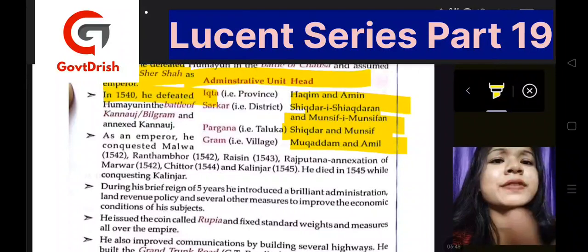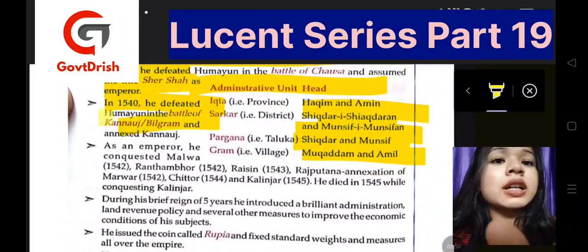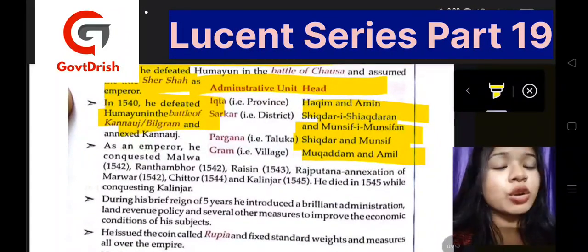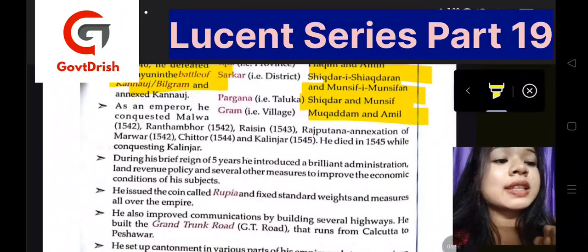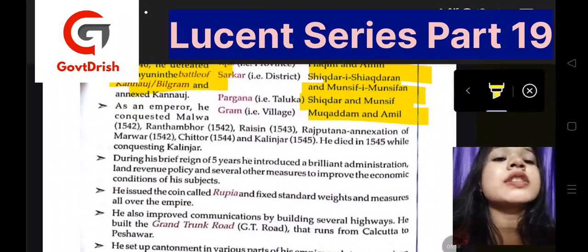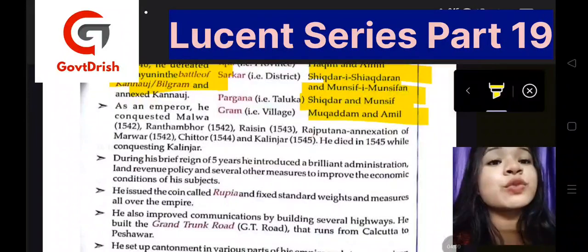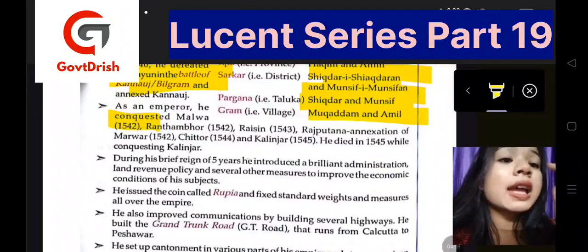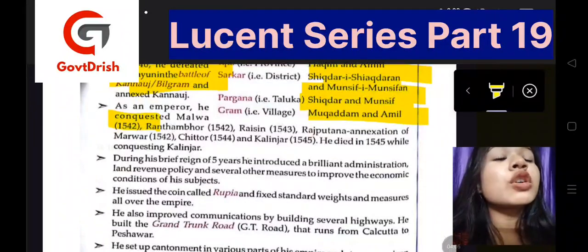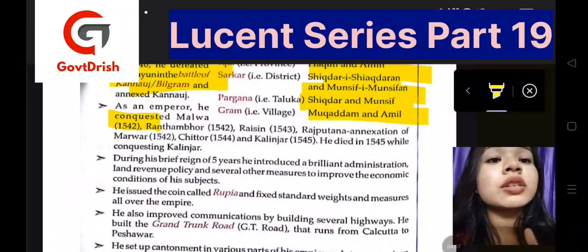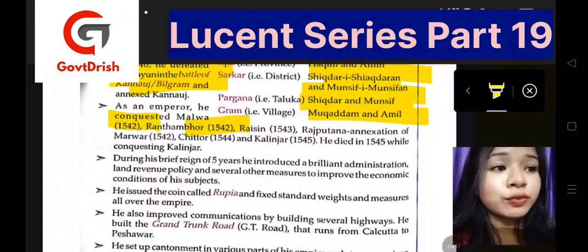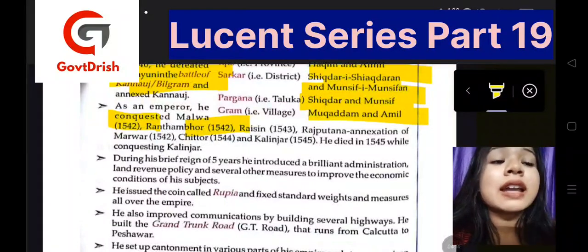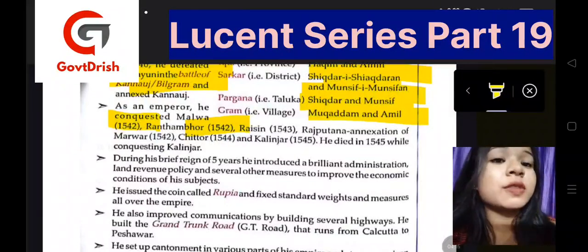Then in 1540 he defeated Humayun in the Battle of Kannauj or Bilgram, and he annexed Kannauj. Now, as an emperor, he conquered Malwa, and in which year? It was in 1542, the same year when he also conquered Ranthambore, and in the next year he went for Raisen. The Rajputana annexation of Marwar was in 1542.